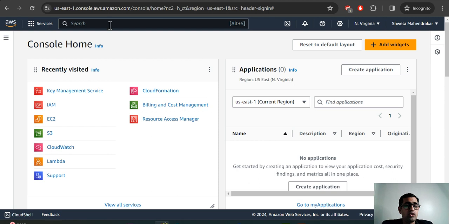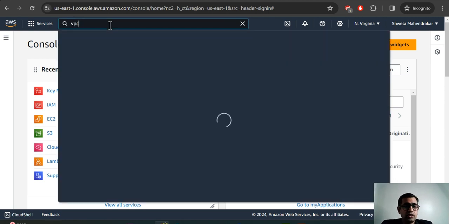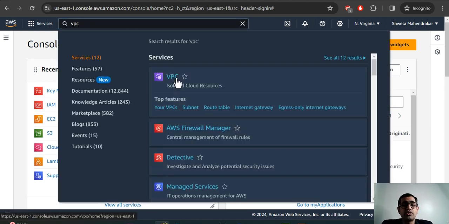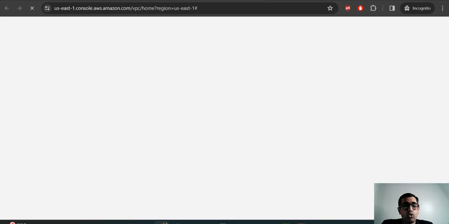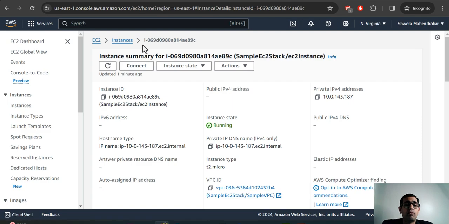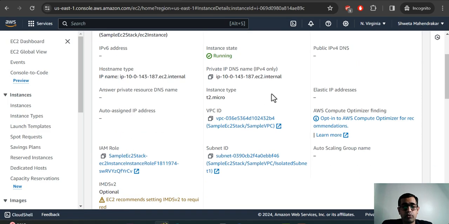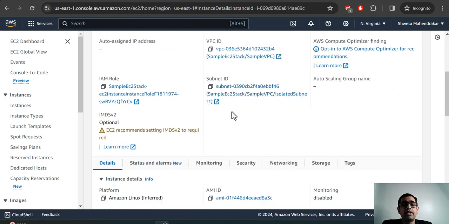All right, so we'll also check what VPC resources it has created. Let me open the VPC management console and see whether we'll be able to see this particular VPC. This is the VPC ID, the sample VPC, and this is the subnet that it had created within the VPC.